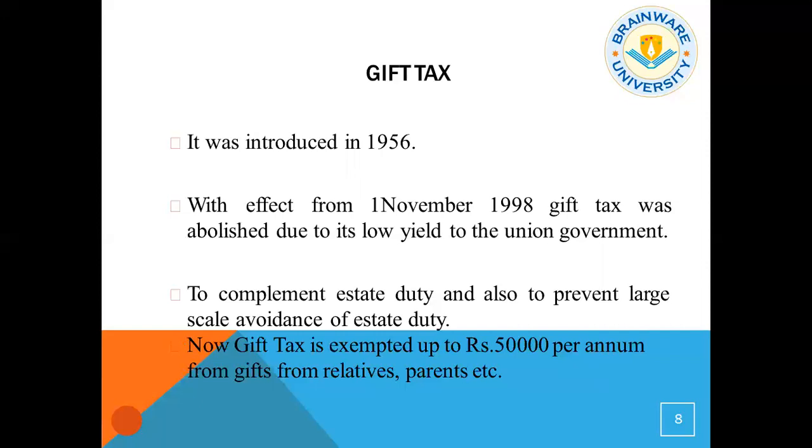Next comes the gift tax. It was introduced in 1956. Then once again it was abolished in 1999. Then once again it came, and now look at the last point. The gift tax is exempted up to rupees 50,000 per annum from gifts from relatives, parents, etc. So if anybody is getting a gift amounting to more than 50,000 rupees, he is liable to pay the gift tax. Now we will learn this when we read income from other sources. The gift tax is included in income from other sources.